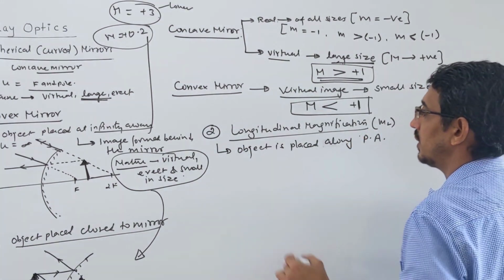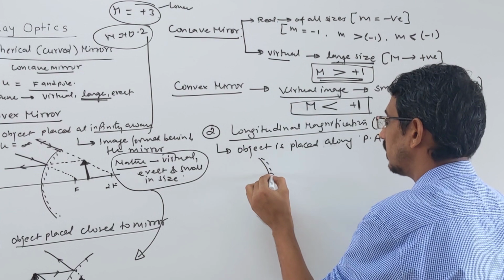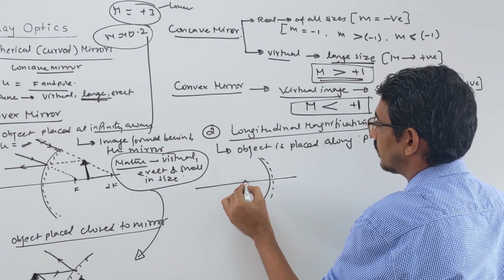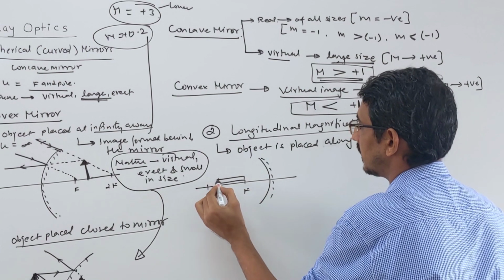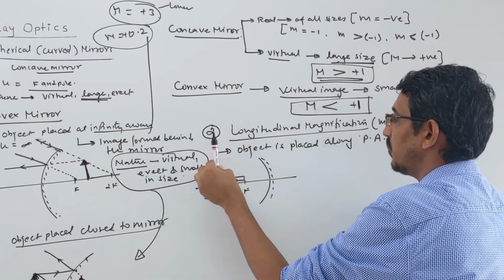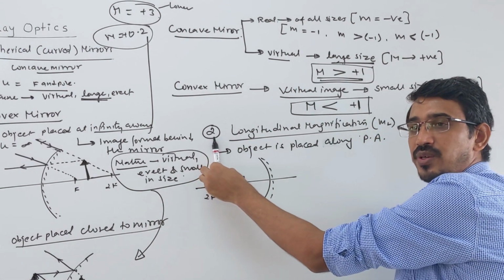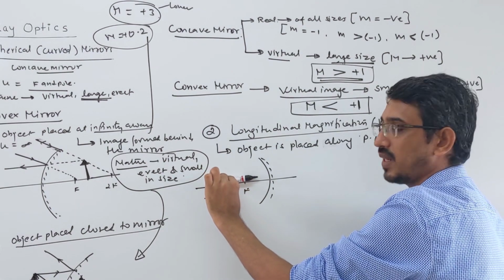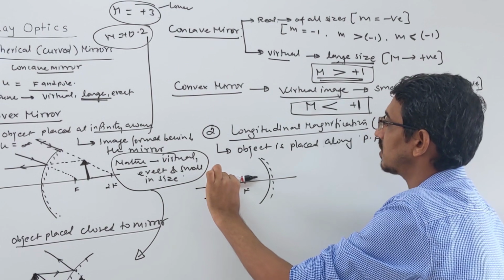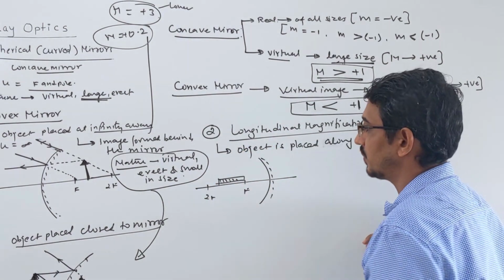I will discuss a numerical on this. This is your mirror, and this is the focus. Suppose the object is placed here like this, the pen is placed this way. If you put the pen like this, it is called your transverse magnification or linear magnification. If you put your object this way along the principal axis, then this is called longitudinal magnification.